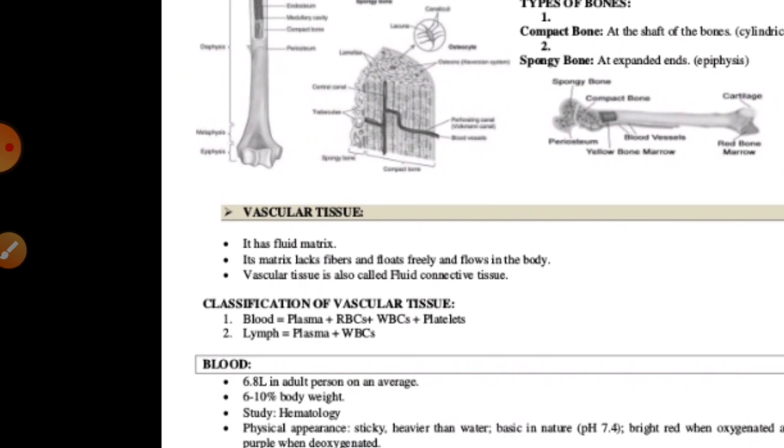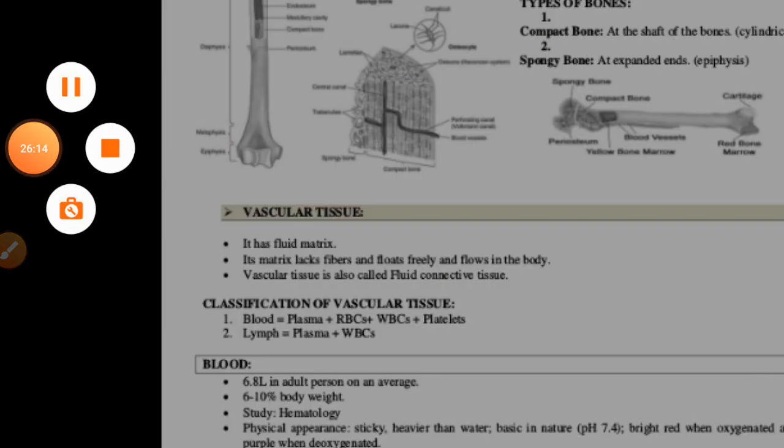So students, you all just try to understand all these things because there are lots of new terminologies used over there, and you can check out these structures from your NCERT book also.